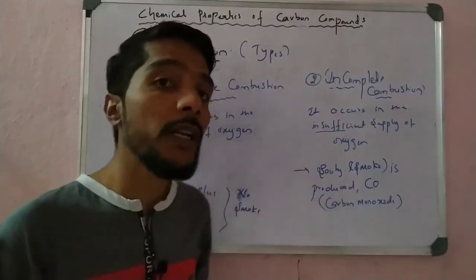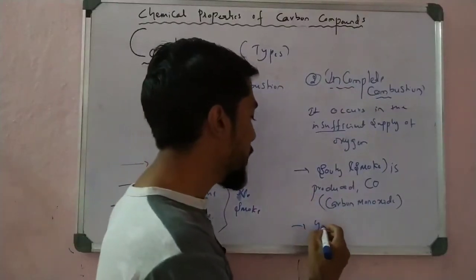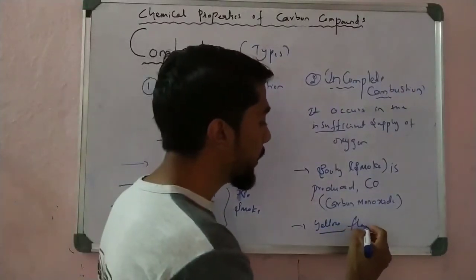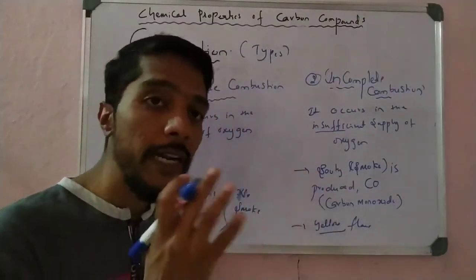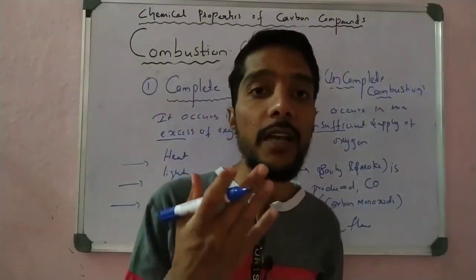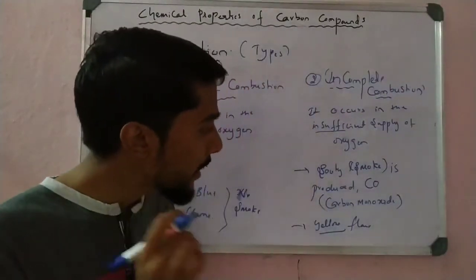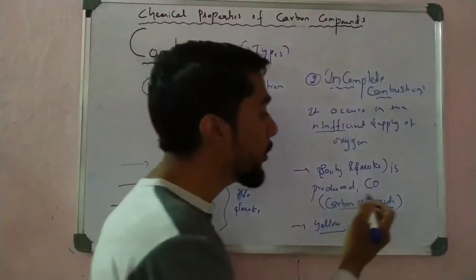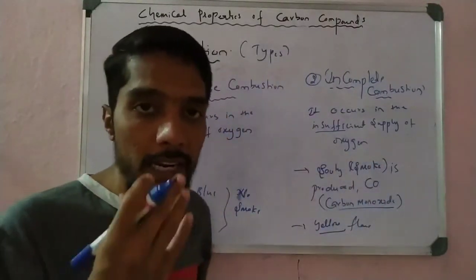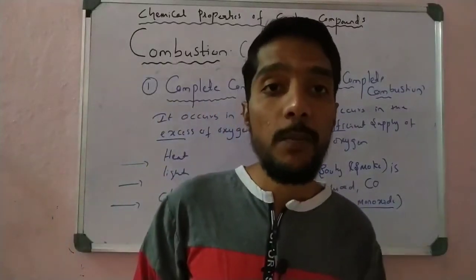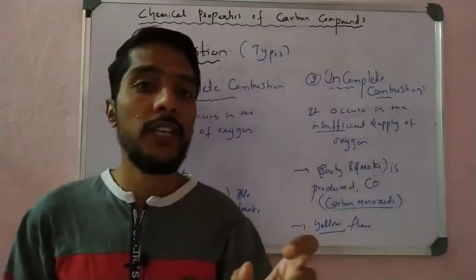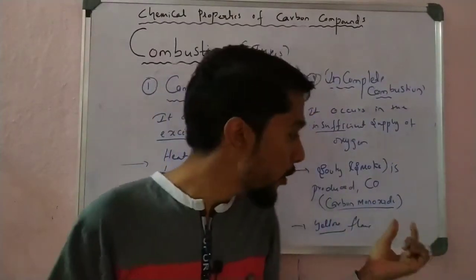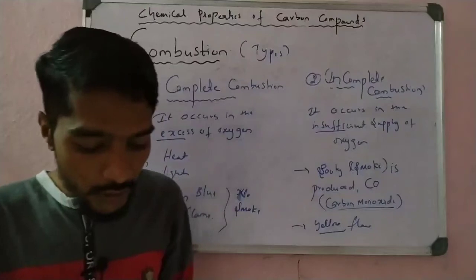And the flame color is what? Yes, that is yellow color. A yellow flame and the formation of smoke indicate that the given reaction is an incomplete combustion, and in that case the smoke that is liberated is nothing but carbon monoxide. Very important. When there is an incomplete combustion of carbon compounds, we observe that carbon monoxide is generated.